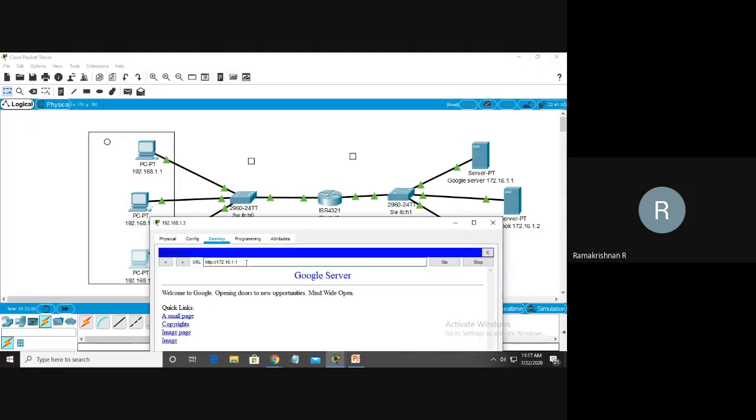Suppose I want to ping our Facebook server. What do you type? What is the IP address of this machine? www.facebook.com. Instead of that, 172.16.2. If I type it, go. You see Facebook. That means this server is running the Google application. This server is running the Facebook application. One more server runs the DCE application like this. This is what you have to understand.